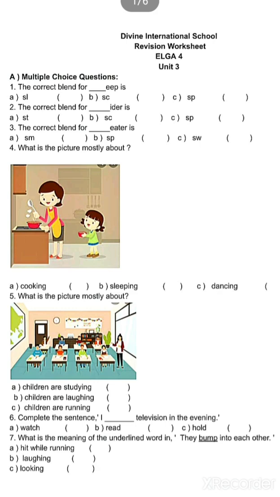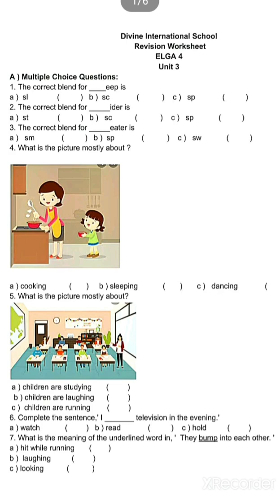So let's read it. In multiple choice questions, options are given, and then we think which option is correct, and we will tick only one correct option. The first question is: the correct blend for dash EEP is.